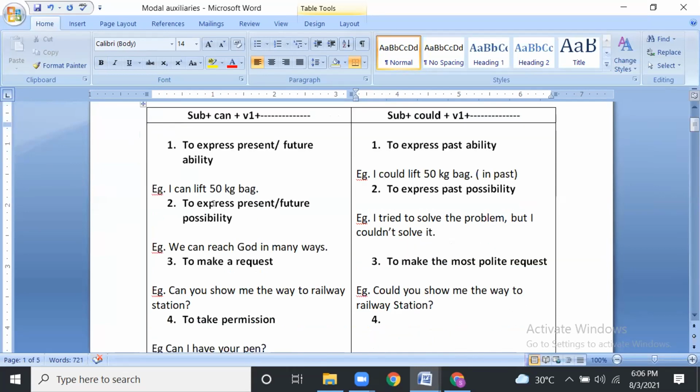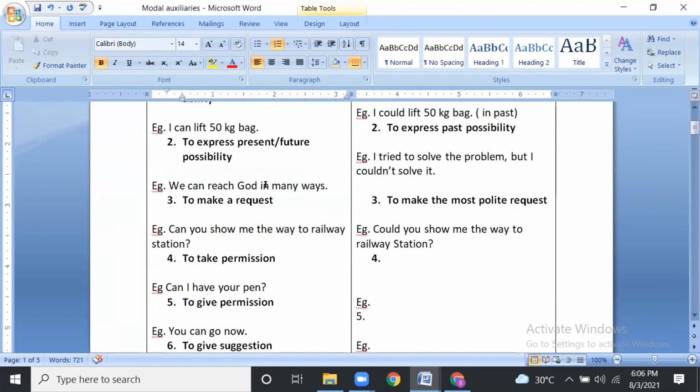Next, to express present or future possibility. We can reach God in many ways. There is a possibility to reach God in many ways.